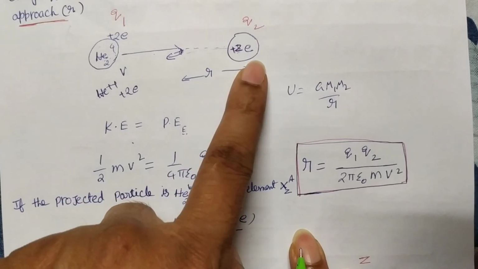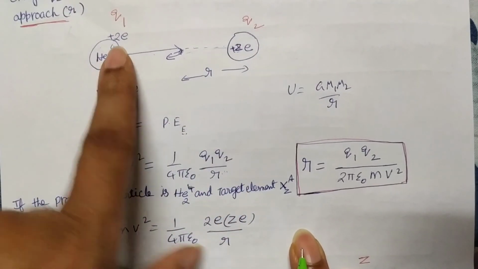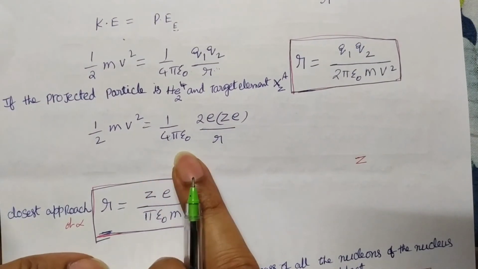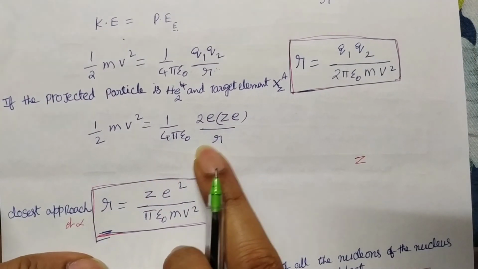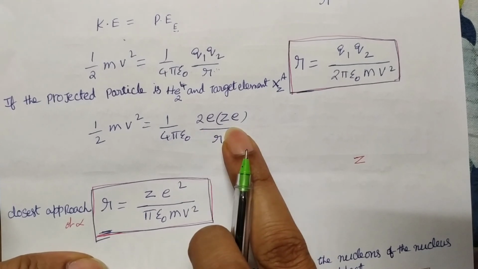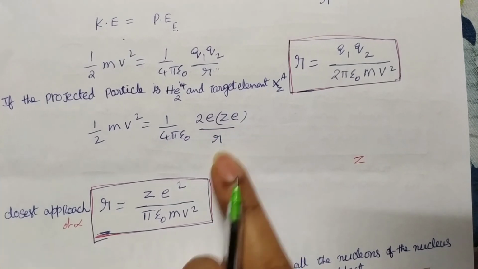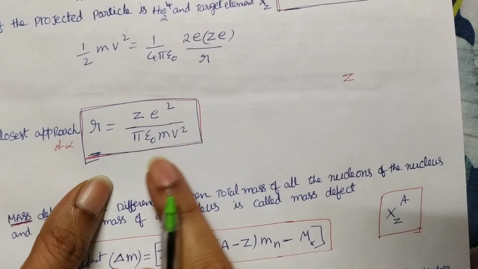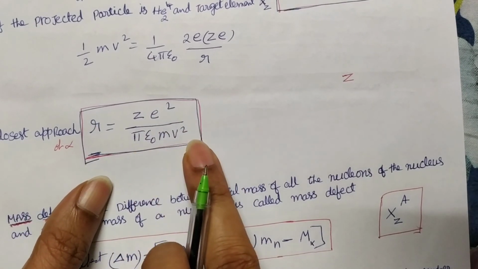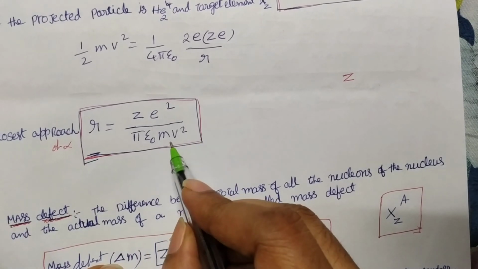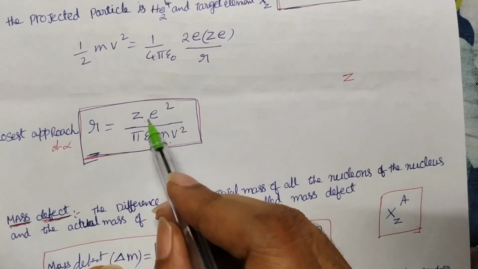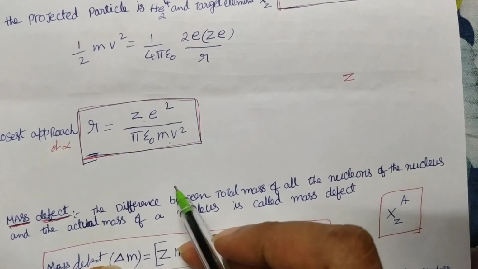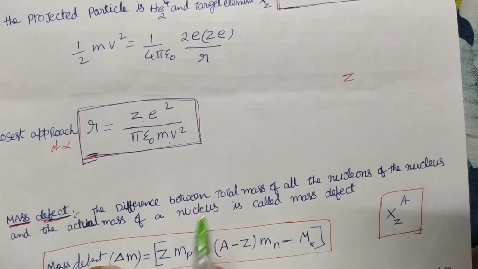So Q2 is plus Ze, Q1 is equal to plus 2e, and put those two values here. Then what do you get? Kinetic energy half mv square equal to 1 by 4 pi epsilon naught, Q1 is 2e and Q2 is Ze, by r. From this, the closest approach of the alpha particle is r = Ze square by pi epsilon naught mv square. M is the mass of the alpha particle and Z is the atomic number of the target element, and r is the closest approach, e is the charge of an electron.